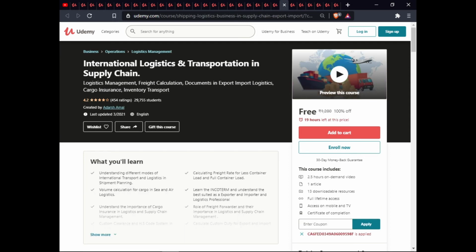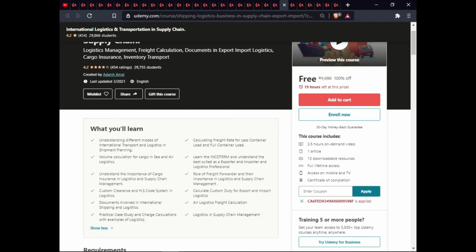The next course is International Logistics and Transportation in Supply Chain. In this course, you will understand different modes of international transport and logistics in shipment planning, calculate freight rate for less than container load and full container load, volume calculation for cargo in ship and air logistics, the Incoterms, and